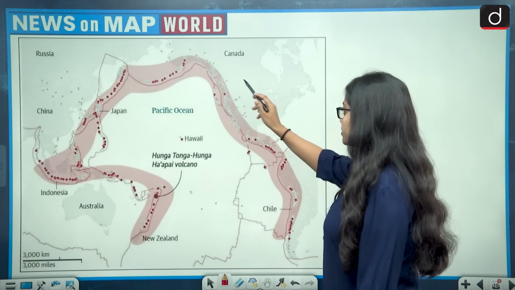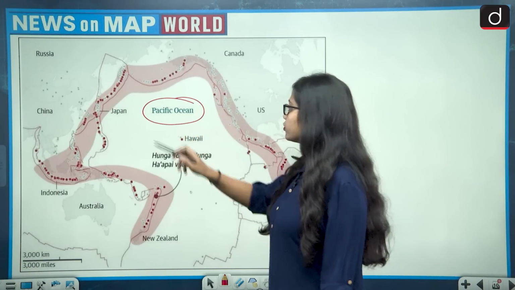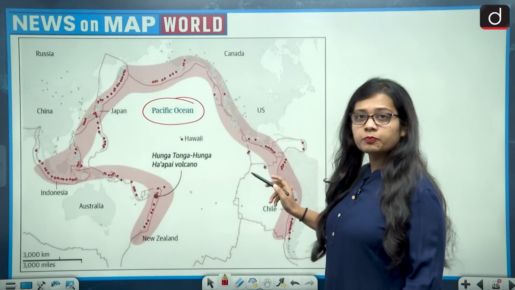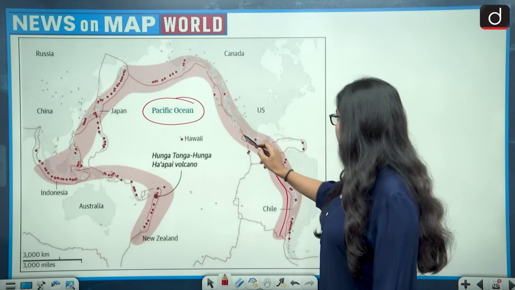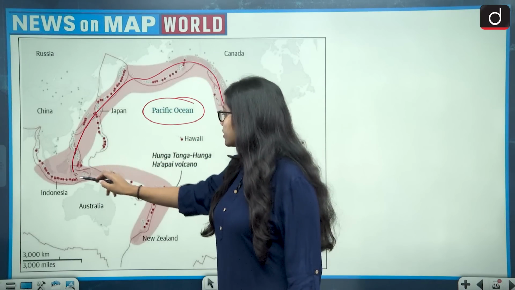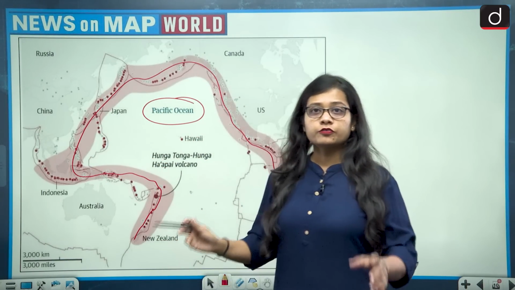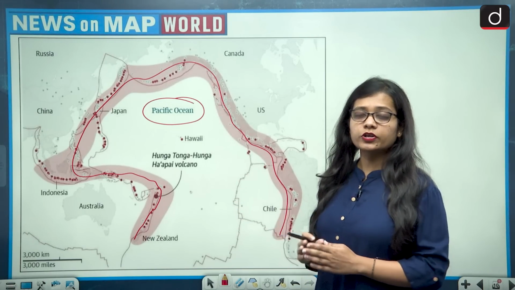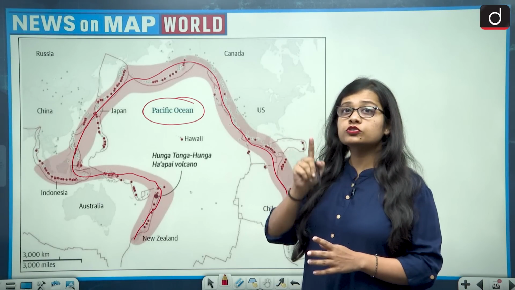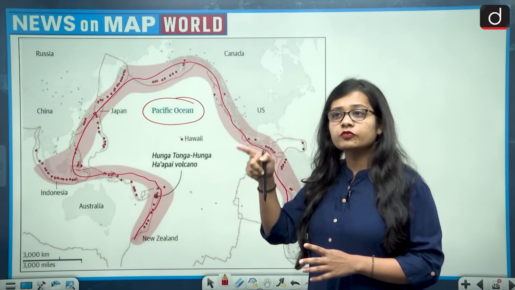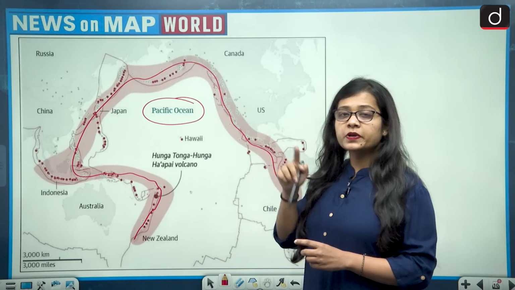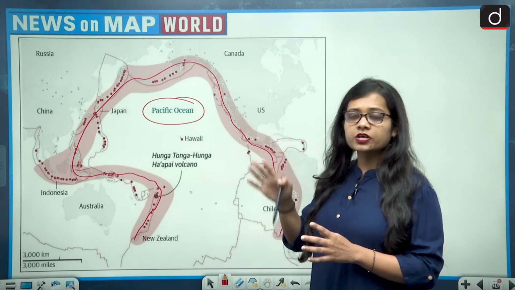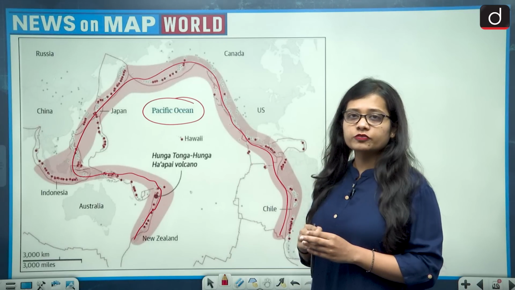So this is the Pacific Ocean. We have the Pacific Ocean, and then the line which you are able to see in pink color, this line, is the Pacific Ring of Fire. The Pacific Ring of Fire is a line which almost forms the boundary of the Pacific Ocean. I have used the word almost. I am not using the word completely, because it does not completely form the natural boundary of the Pacific Ocean. It almost covers the majority of the Pacific Ocean.